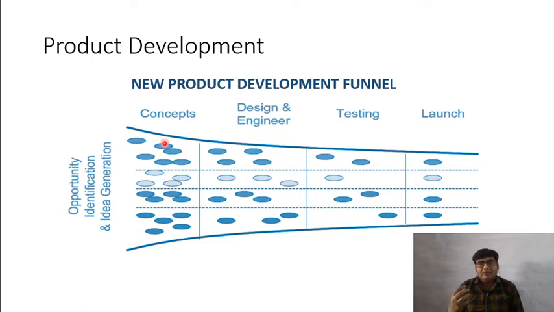But again, those are five or six. Now we cannot make five or six products for a single problem. We will only make one good product for one good problem. So what we will do is, from these concepts we will select some on some criteria.